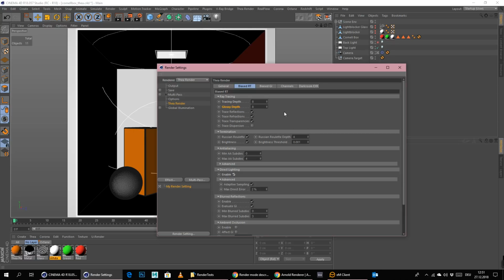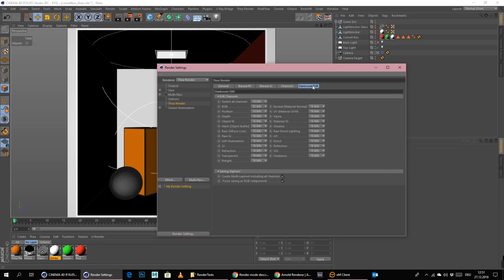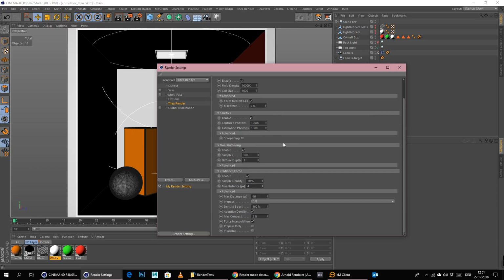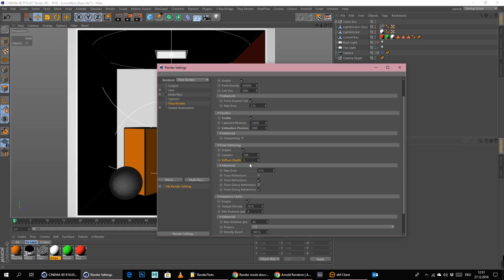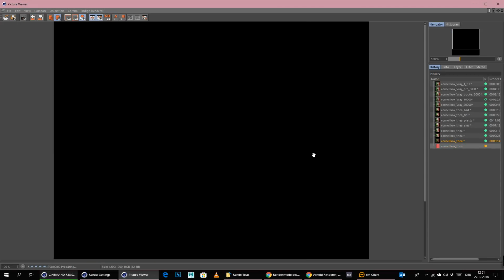Anything else that I can do here? Trace reflections, yes, Russian Roulette termination, channels, darkroom, no, we can only work with those two here. Final gathering samples 100. Diffuse depth is 3. Advanced trace reflections. Trace glossy reflections. Let's turn this on. And let's also up this here to 5. And let's see what we get now.